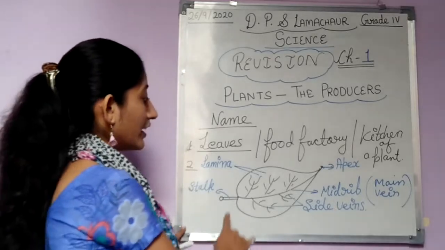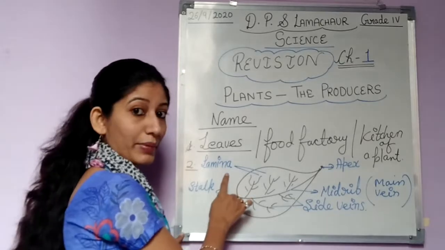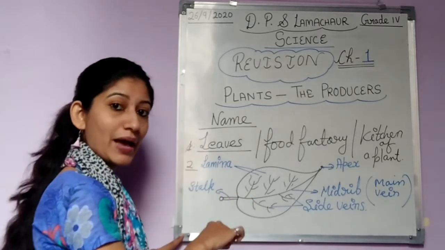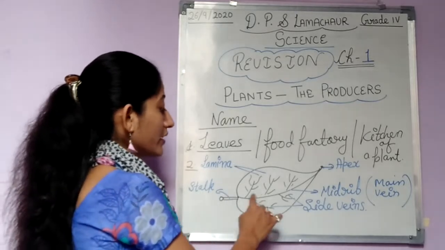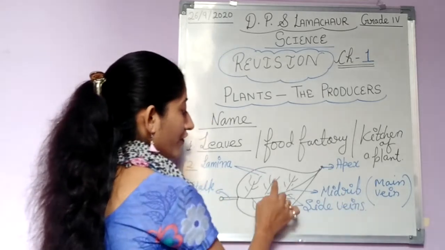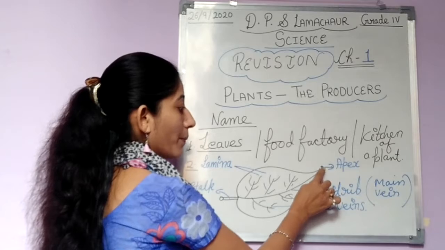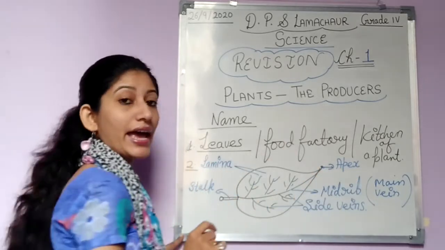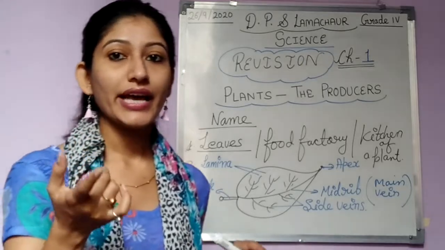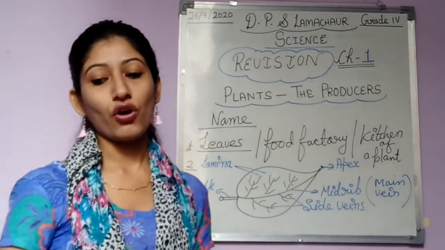Okay, so this is our leaf. ये पूरी leaf है. The broad green part of leaf is called lamina. The part through which leaf attaches to the stem is called stalk. The center main vein is called midrib. And the veins coming out from the sides are called side veins. And the top part of a leaf is called apex. Okay, so we have discussed the structure of a leaf.